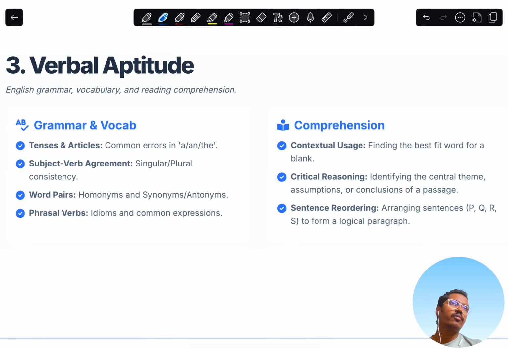The reason I put verbal aptitude last is that you cannot really practice this, you cannot learn this skill. If you know the answer, you know.